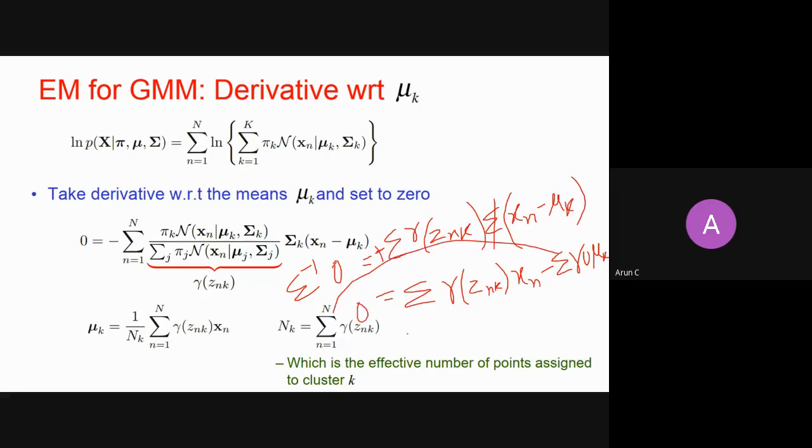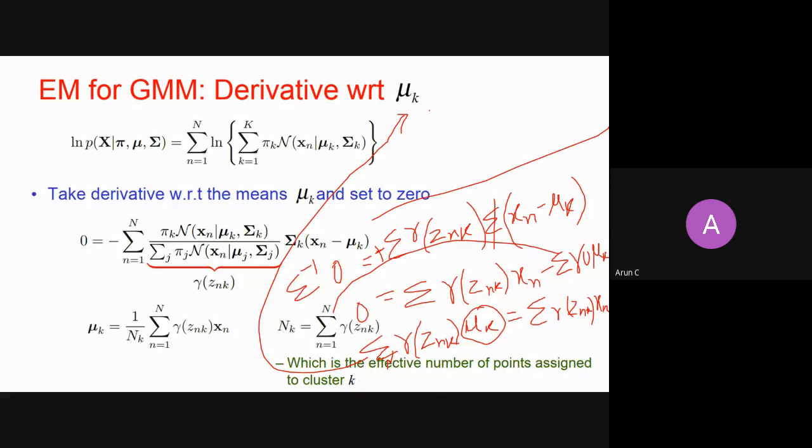So you will get summation of gamma znk into mu k equals summation over n of gamma znk into xn. Because this is over n, and mu k is independent of this n, I can write it this way.